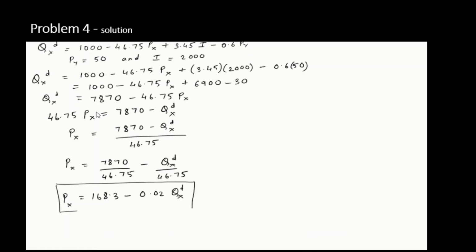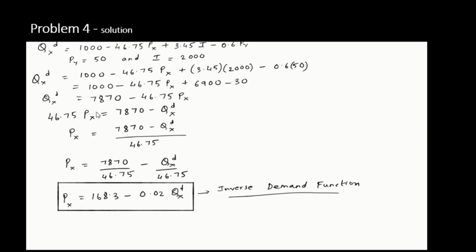This equation in terms of Px is called the inverse demand function. All you need to do is substitute the values of I and Py and solve the equation in terms of Px, so your Px will be on the left hand side and Qx will be on the right hand side. The entire equation is now in terms of Px.